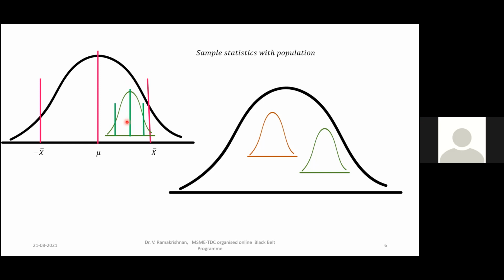That's all. You are taking a sample and then saying whether it belongs to this population. If it is going outside, it is not belonging to this population. Here, what I am doing is I am having two groups. Yes, I am having two samples and then seeing whether they belong to the same population, or if one is going out or both of them are going out, they are different. Okay? Clear? Understood? Yes, sir.